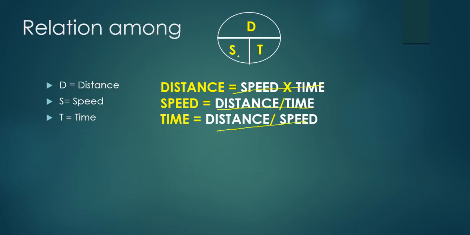So listen carefully. If you want to find the speed, just close S, and you'll get distance by time. If you want to get time, just close T, and you'll get distance by speed. If you want to find the distance, close D, and you'll get speed into time. That's what we're getting here. Distance is equivalent to speed into time, speed is equivalent to distance by time, and time is equivalent to distance by speed.